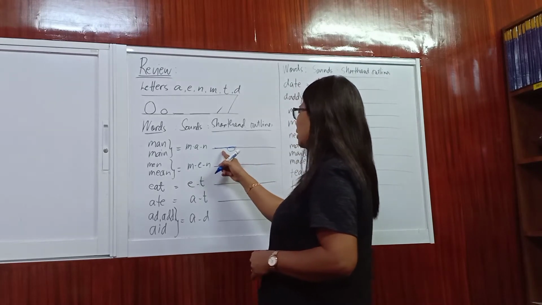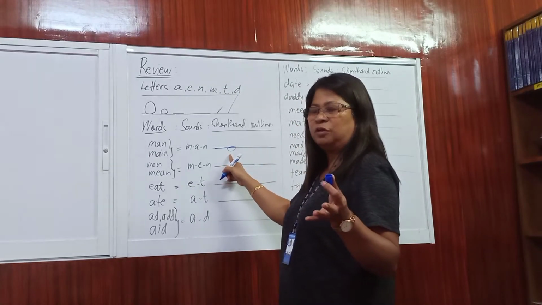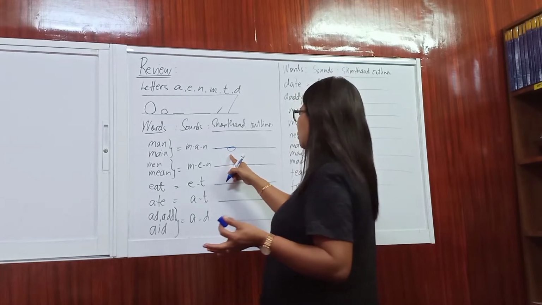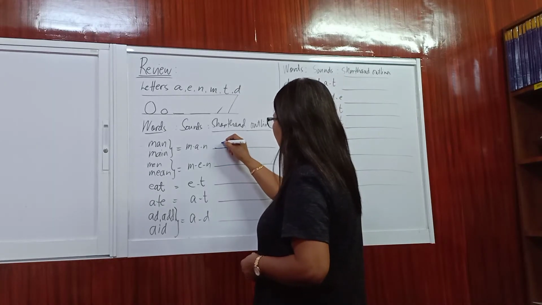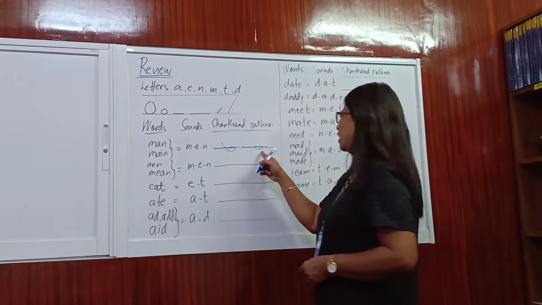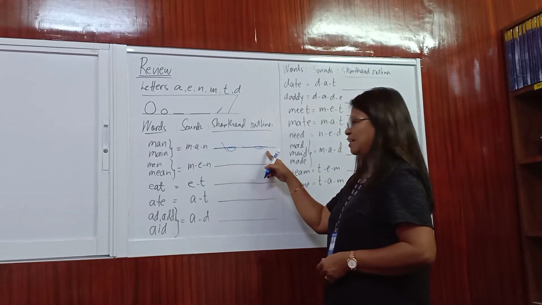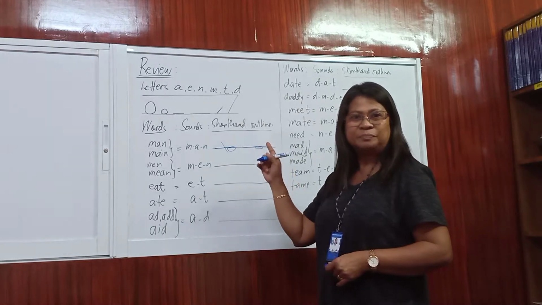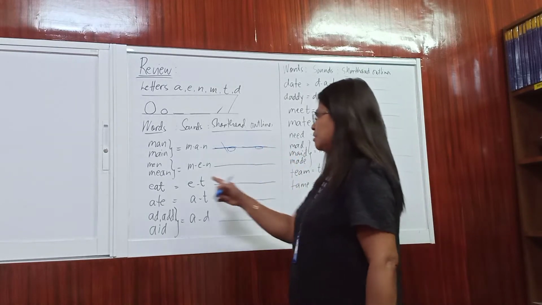Oops. In shorthand, if you commit an error in writing the outline, you put a bar like that. It means that is wrong, so you have to write it again. Okay, man. So M-A-N. Can you see? Okay. Next is men.